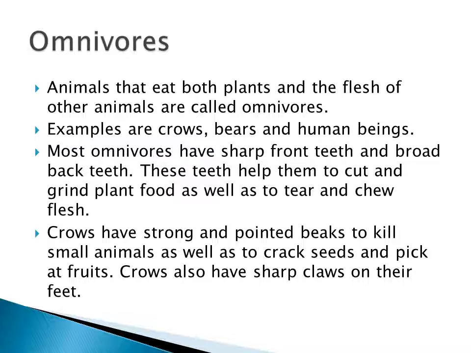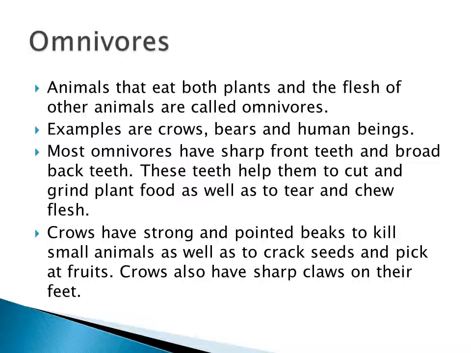Based on this type, these animals are grouped into 5 types. How many types? 5 types. First one herbivore, second one carnivore, third one omnivore, fourth one scavengers and last one is called parasite. So there are 5 divisions. First we will see about the herbivore. Do you know what herbivores means?